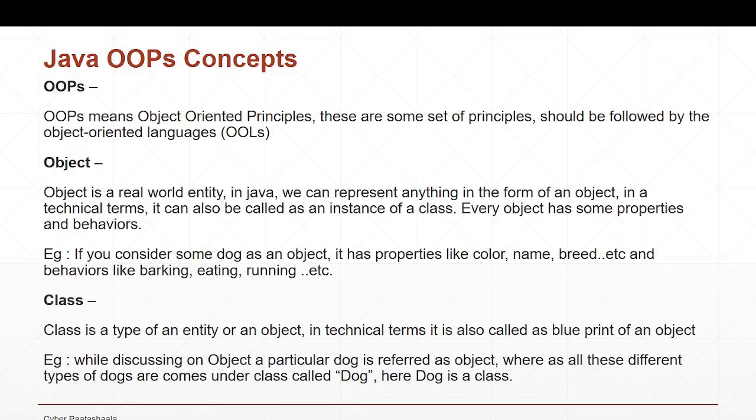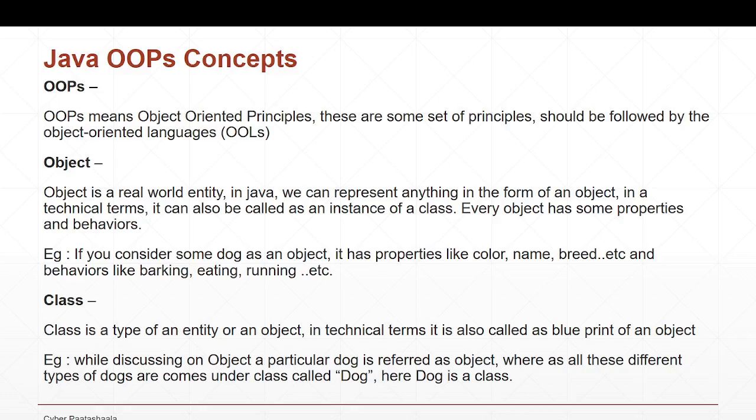Before that, let us discuss an example. If you consider a dog as an object, it has some properties. Properties means the characteristics of that object. It has properties like color: what is the color of the dog, what is the name of the dog, and what is its breed, legs, eyes. All these are considered properties, which means they are the characteristics of an object.